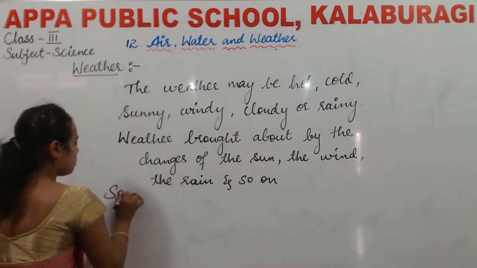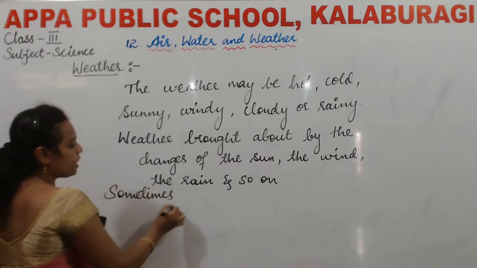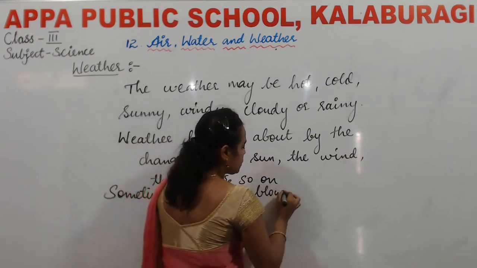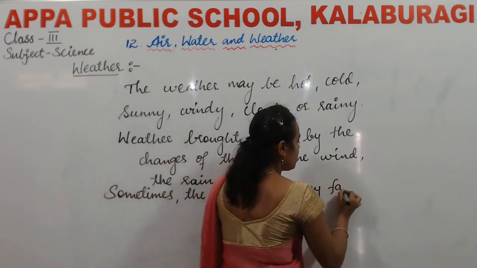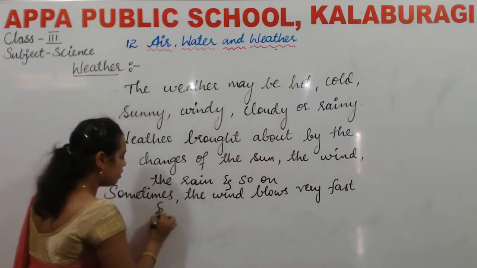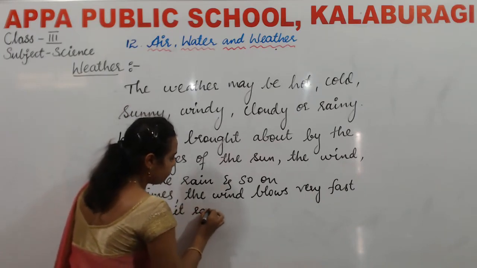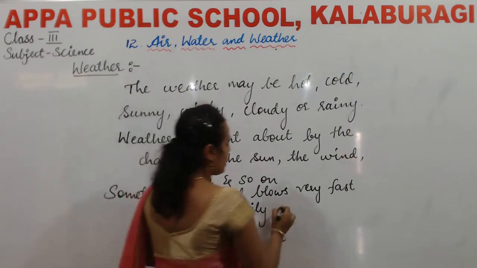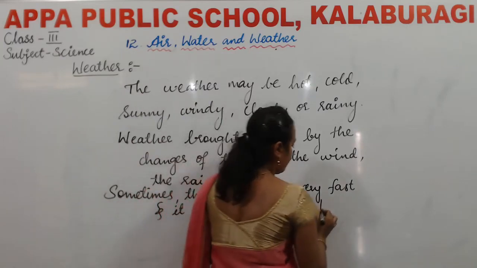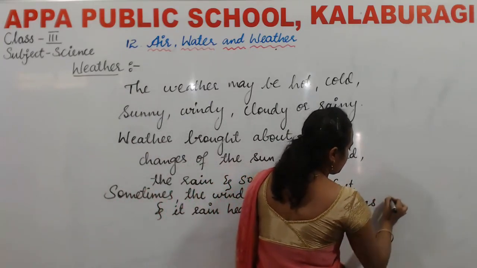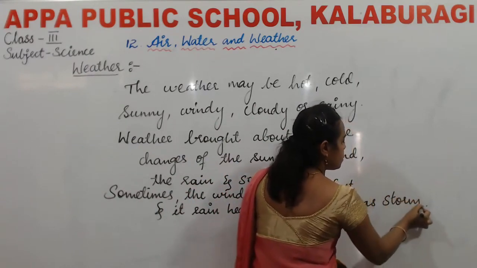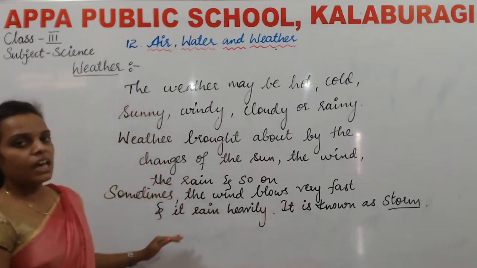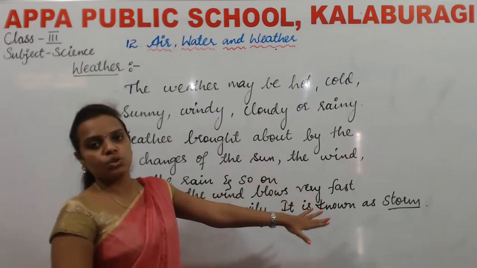So sometimes the wind blows very fast and it may rain heavily. So that is known as storm.